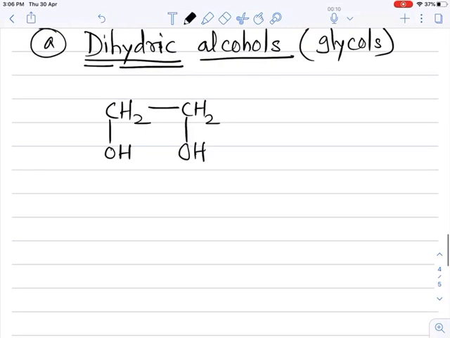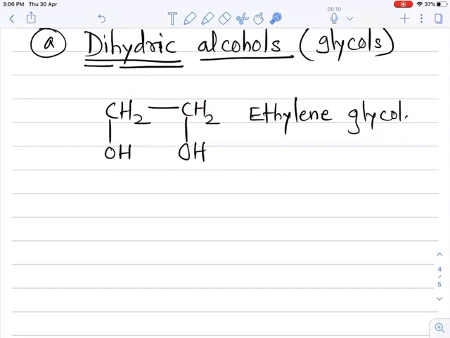Now its name: 2 carbon containing alcohol, that is ethylene, and 2 OH attached to the adjacent carbon atom, that is neighboring carbon atom, nearest carbon atom, that's why its name is ethylene glycol. Its IUPAC name, how to give the IUPAC name? This is carbon number 1, this is carbon number 2. Then at carbon 1 and 2, 2 OH groups are present.